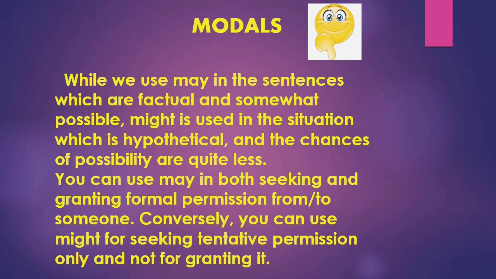As I had already told you in my previous videos, modal auxiliaries are more important and significant in the context of communicative language. So while communicating, while speaking to somebody, you should understand what is the possibility of any event to occur. If it is a strong possibility, use may. If it is less strong, then use might.